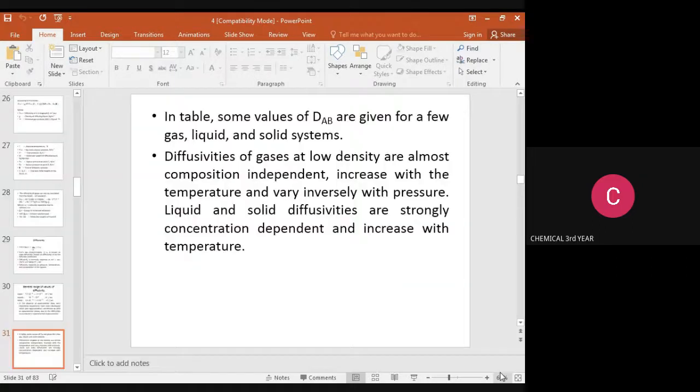Diffusivity of gases at low density is almost composition independent. It increases with temperature and varies inversely with pressure. Liquid and solid diffusion is strongly concentration dependent. So when we are using low density gases, it is independent of composition, but as temperature increases, diffusivity increases. Inversely, as pressure increases, diffusivity decreases. It is inversely proportional. But for liquids and solids, diffusivity strongly depends upon concentration and increases with increasing temperature.